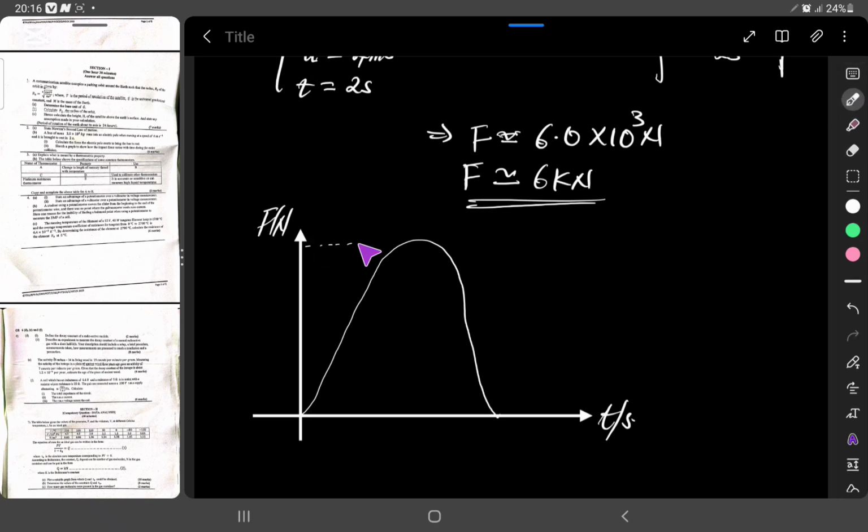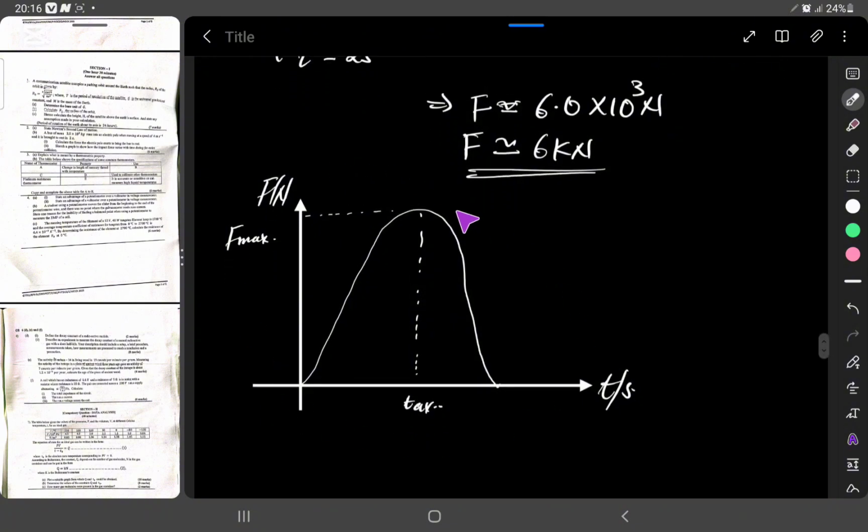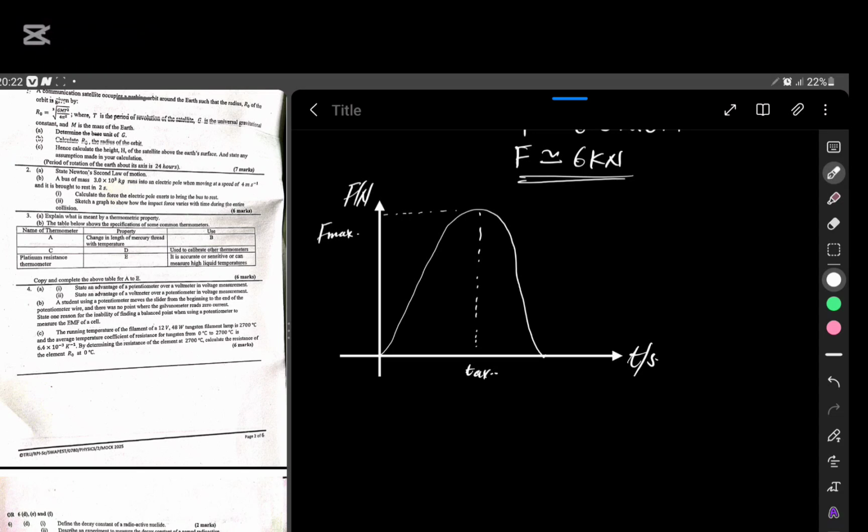This is the maximum force on the body, and this is at the average time, T average. So that is how the graph will look like. The graph will look like this, a graph of force against time. So that said, let's proceed to question 3.